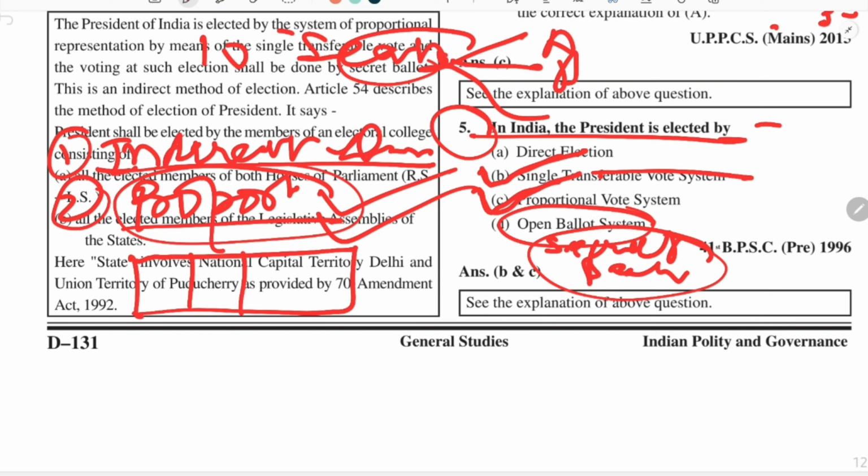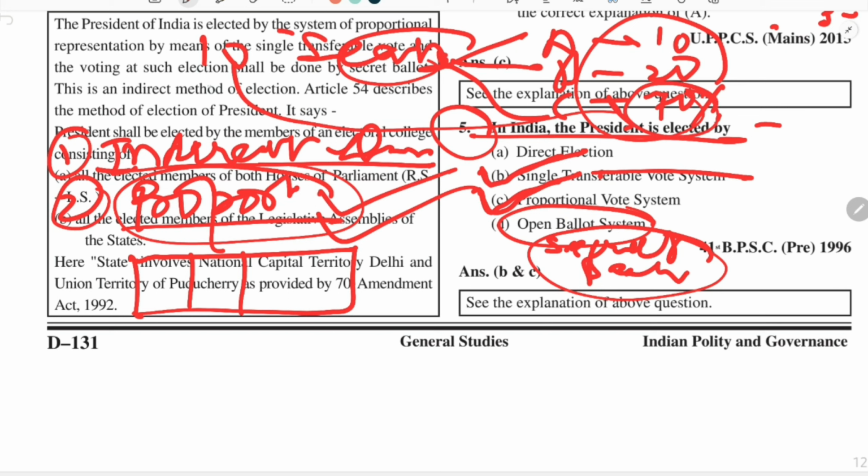Suppose there are three parties A, B, C, and they have secured 10%, 20%, and 70%. So in accordance with the proportion of the vote secured, they will be given seats out of 10. So 70% means 7 seats will be given to party C, 2 seats to party B, and 1 seat to party A.